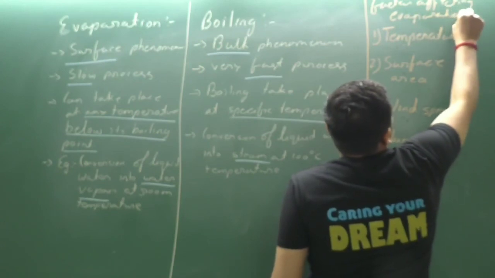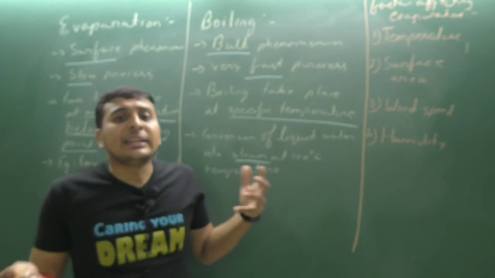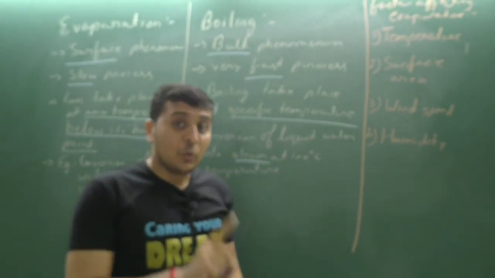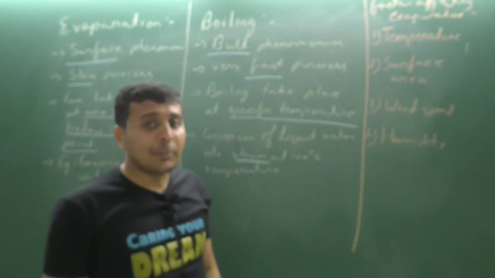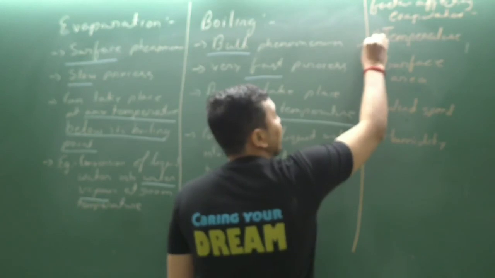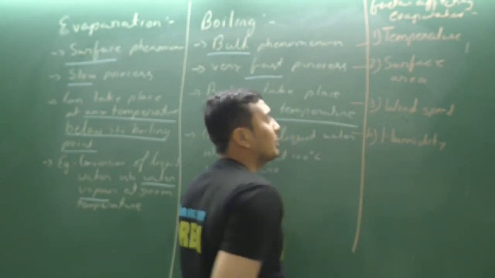So this is one of the most important questions. It can be asked as: what are the factors that are affecting evaporation? There are a total of four factors: temperature, surface area, wind speed and humidity.